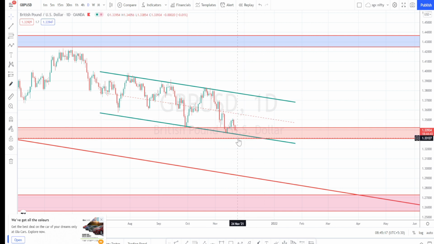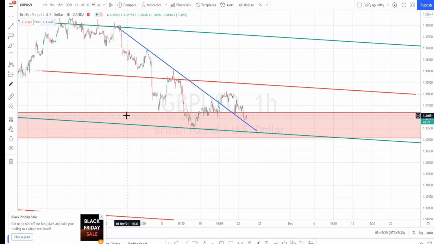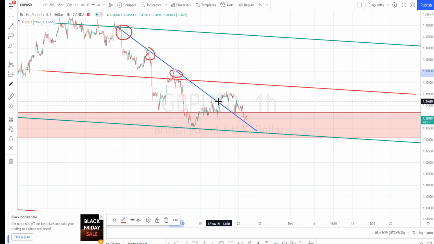Let us do the analysis in the hourly time frame. So I am in the hourly time frame now. In the hourly time frame also I have drawn the resistance line, the blue color line, and currently the resistance line has been broken and it tried to test this central line. I have marked it in red color and it didn't have enough bullish strength to test this level, and currently it has retraced and taken support on this support line. Presently the resistance line is acting as a support line for now.